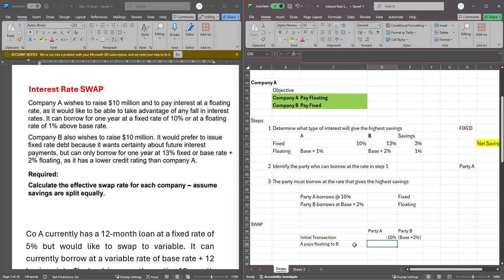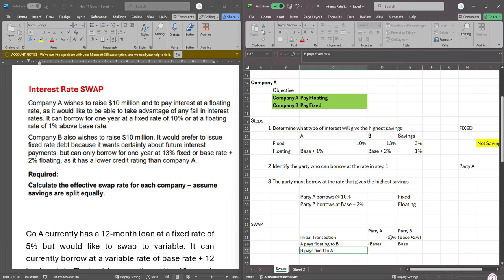So if you are paying floating, then negative base, that is strictly what the floating is all about, just the base. And this guy will collect that base rate. That is what A wants anyway. He wants to be paying floating. But B wants to pay fixed. So B then has to pay fixed to A.